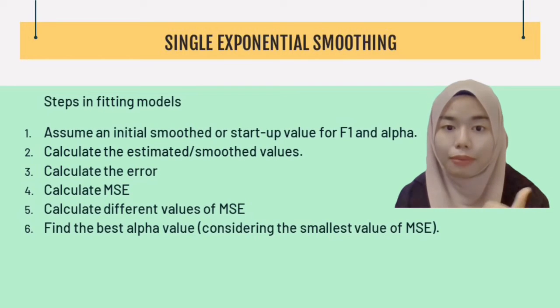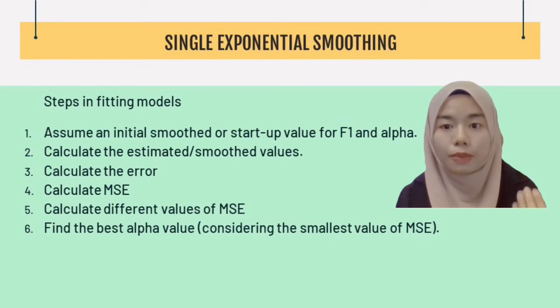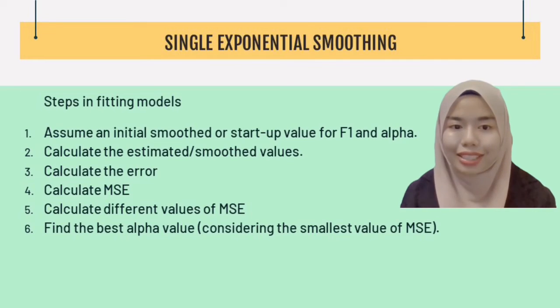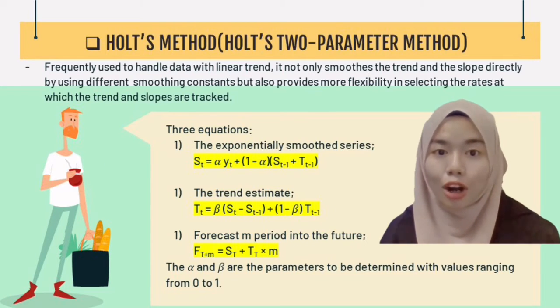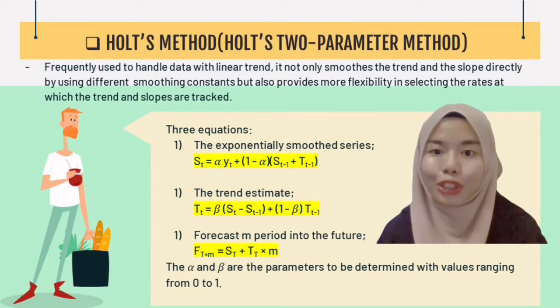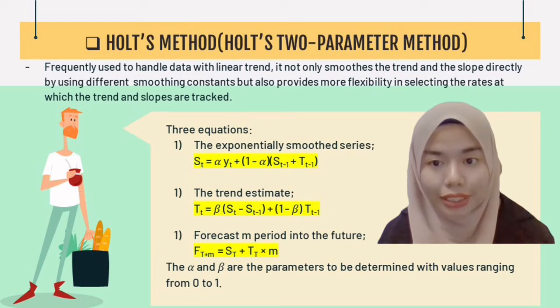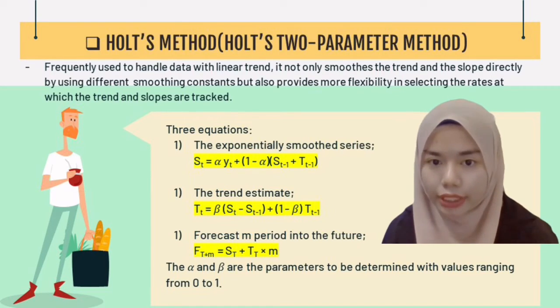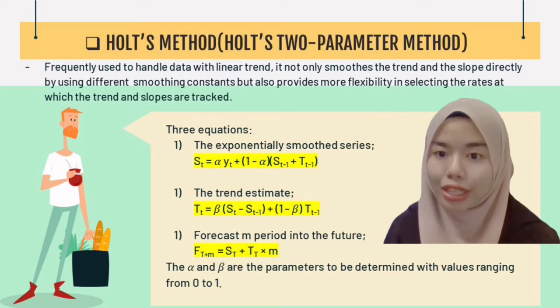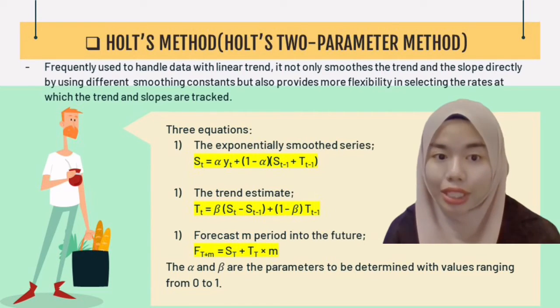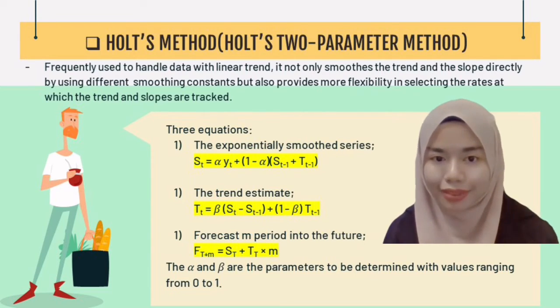And lastly, find the best alpha values considering the smallest value of MSE. Lastly, Holt's method, also known as Holt's two-parameter method, is frequently used to handle data with linear trend. It not only smoothes the trend and the slope directly by using different smoothing constants, but also provides more flexibility in selecting the rates at which the trend and slopes are tracked.